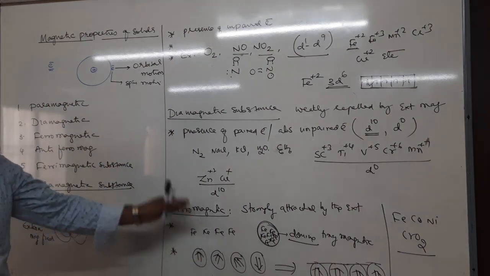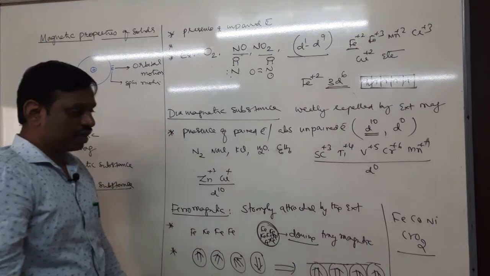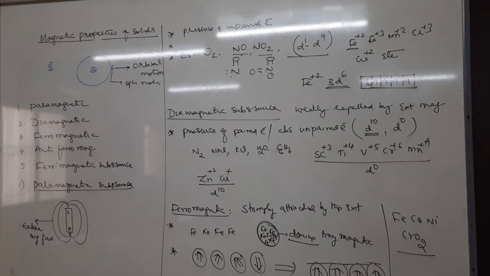Hence, they are very strongly attracted by the external magnetic field. Examples are iron, cobalt, nickel and CrO2. Okay, right till here.